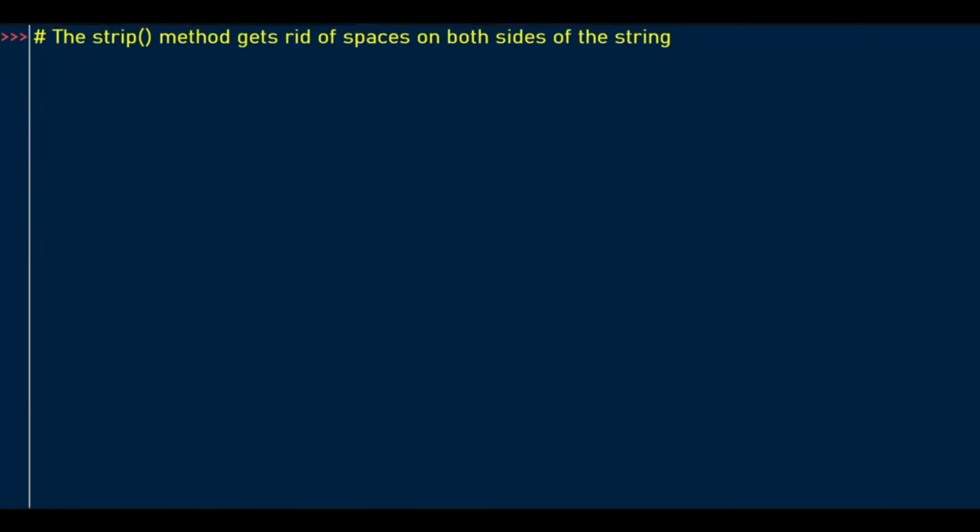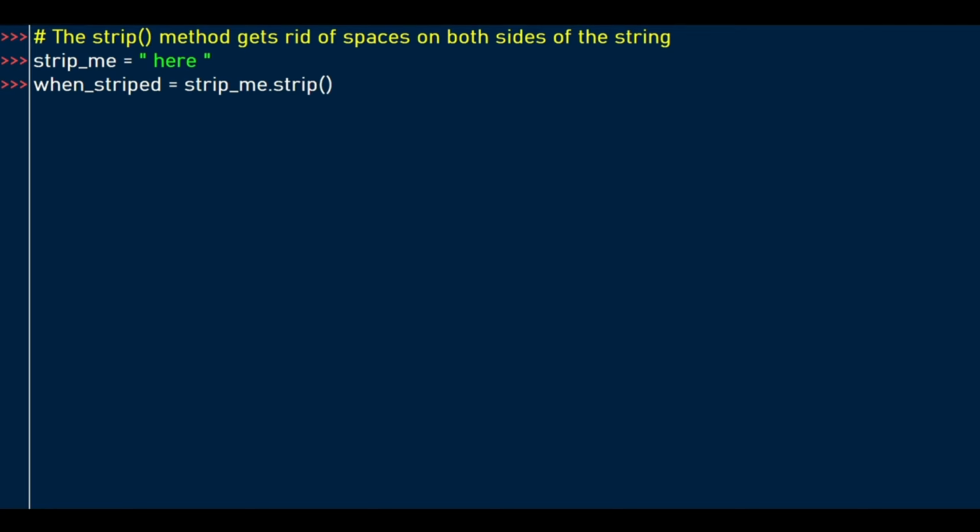The strip method gets rid of spaces on both sides of the string. We declare a string called strip me, and we assign a value here. We have spaces in front of the string and at the end of the string. And when we try to use the strip method, what is the result? To use the strip method, we have this variable name strip me, then a dot, and the strip method, so that we strip out these spaces.